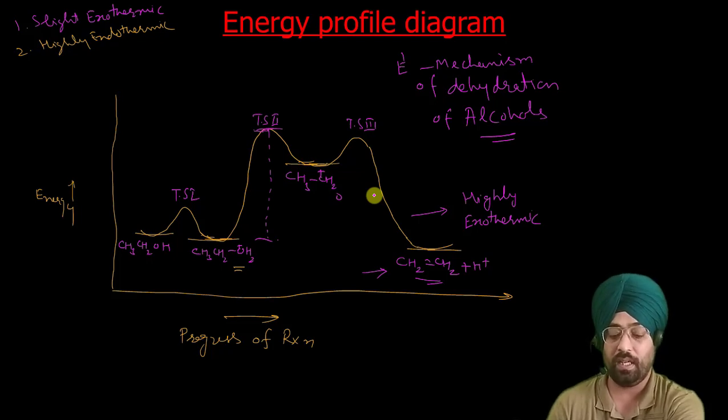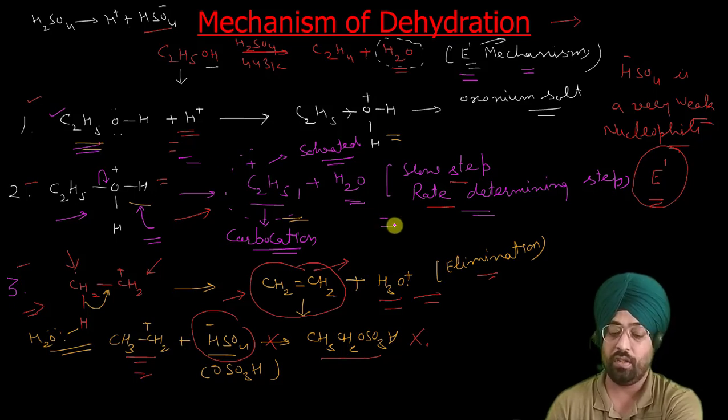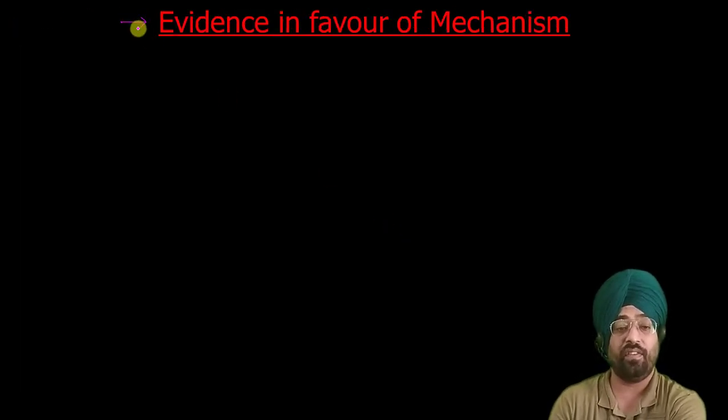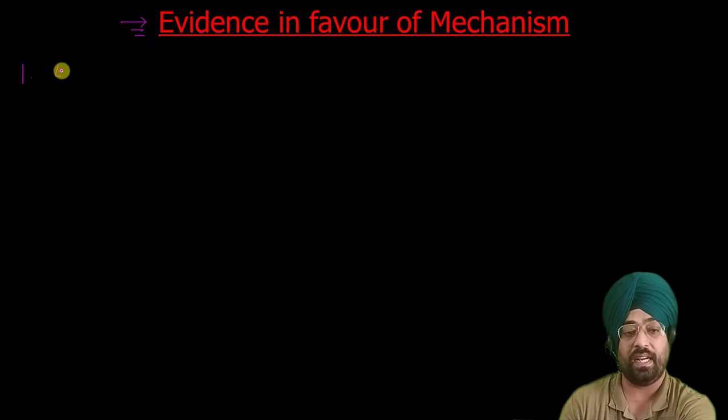Now let us see the mechanism that we have proposed here. We should also be able to validate it, that is, we should be able to show that our proposed mechanism is correct. We always give some evidence in its favor. The first evidence is the ease of dehydration.